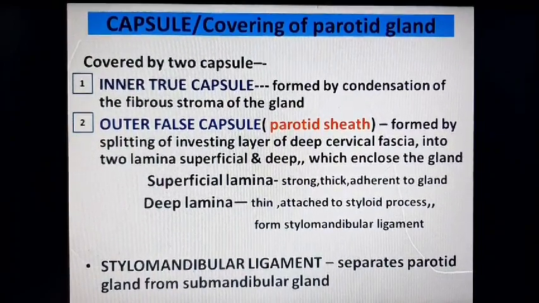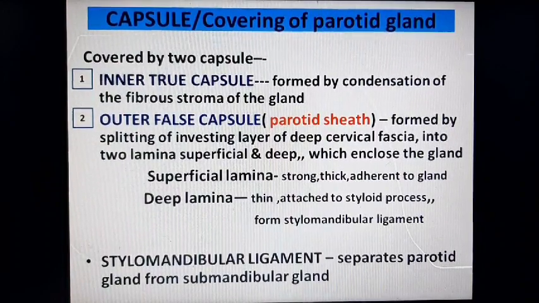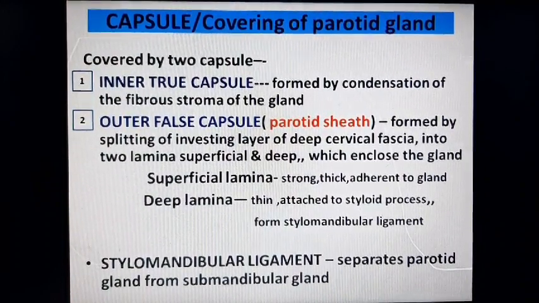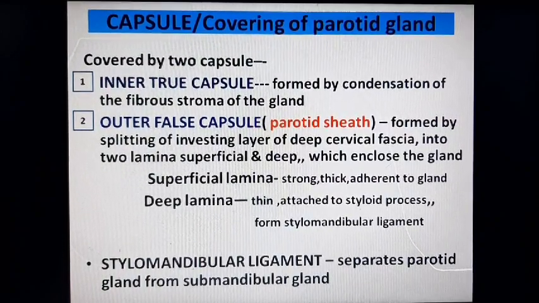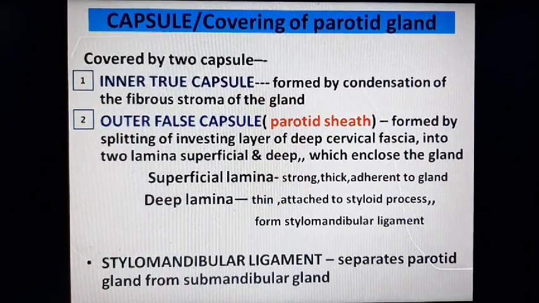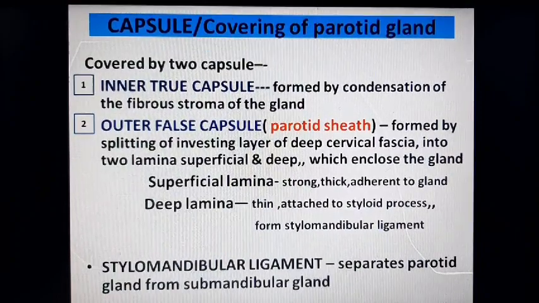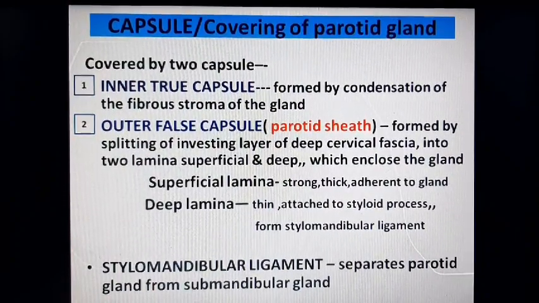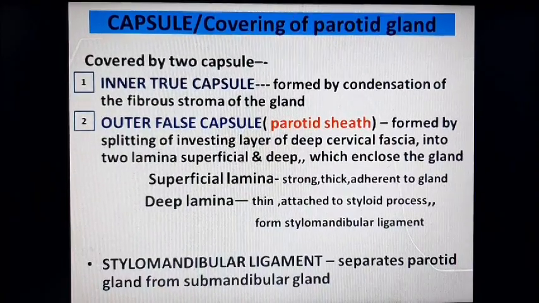One important point about the parotid sheath is it is tough structure. It cannot expand. So when there is swelling of parotid gland in case of mumps or in case of bacterial parotitis, there is severe pain due to hard, tough, unyielding parotid sheath.